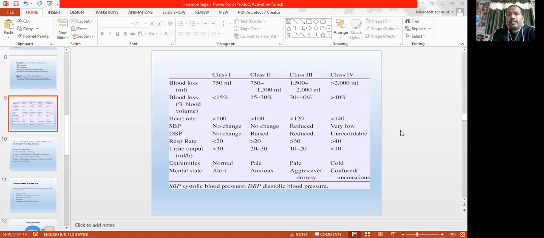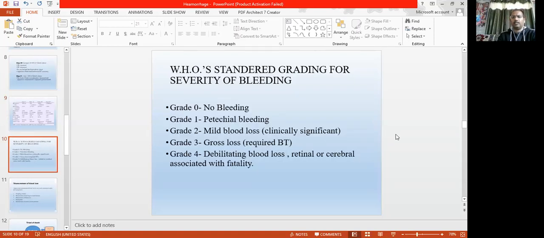So that's why, if you have a patient, you assess very quickly. The next slide is the WHO classification. It's almost similar, but they add one more thing: grade 0, where there is no bleeding, so there is no grading. Grade 1 is petechial bleeding, which means capillary bleeding, where no blood is flowing from the skin. Intradermal bleeding is there.